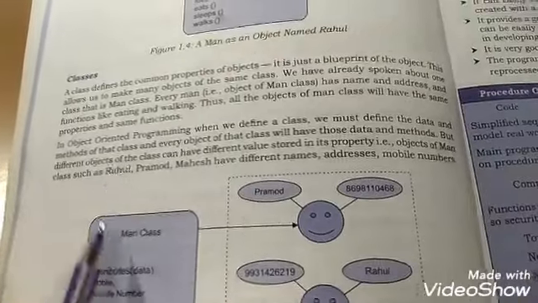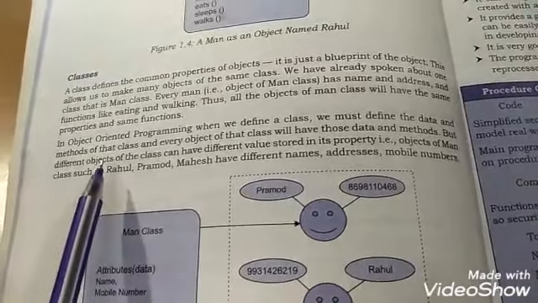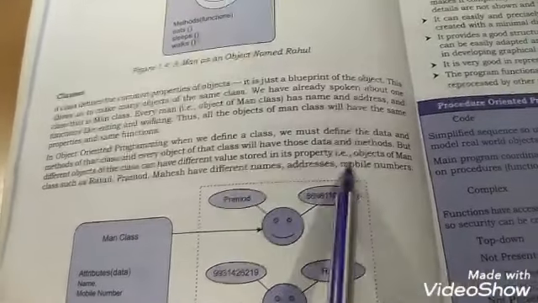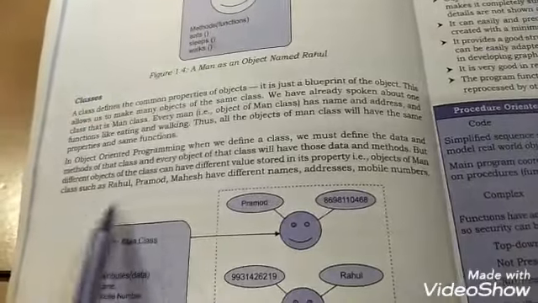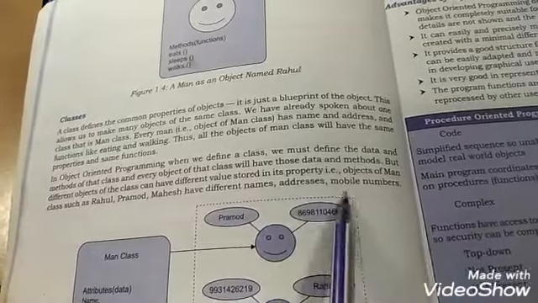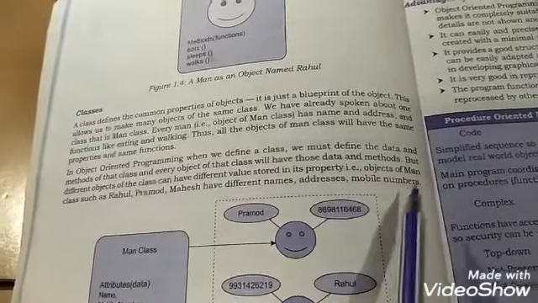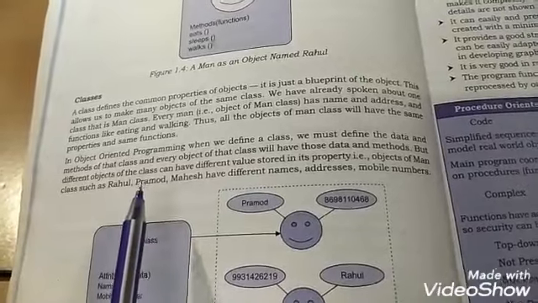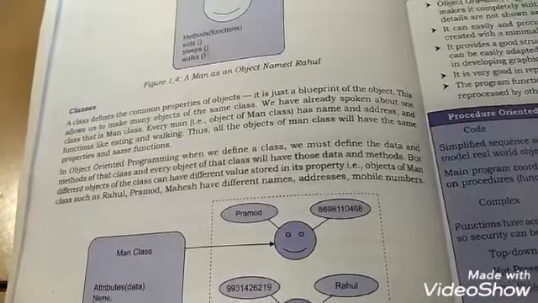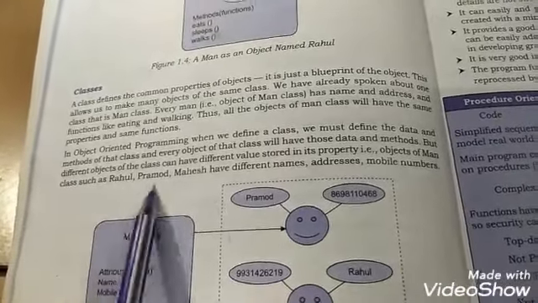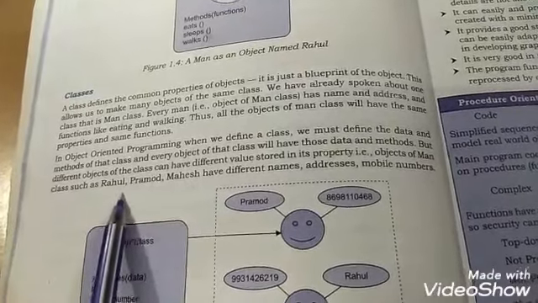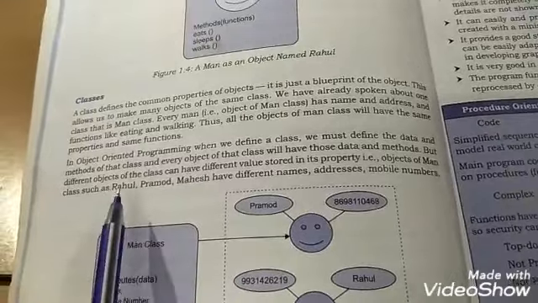Once the blueprint is ready, any number of objects can be created from that blueprint. Let's see here. Different objects of the class can have different values stored in their properties. That is, objects of the men class such as Rahul, Pramod, Mahesh have different names, addresses, mobile numbers. Everyone has a name, but they have different names, different heights, different weights.